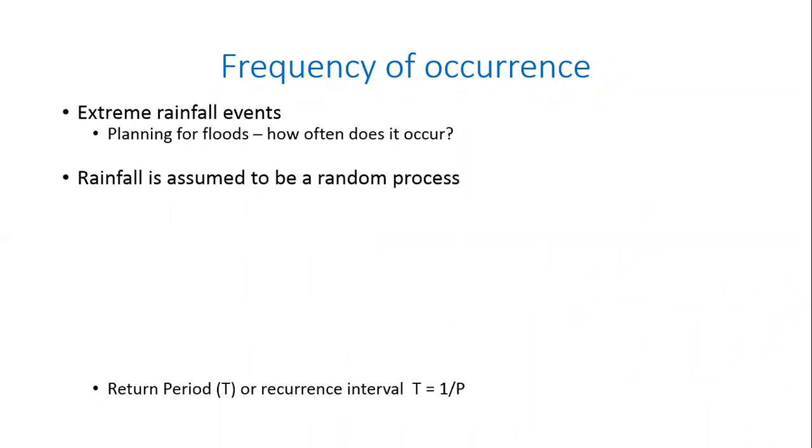So generally speaking, if I look at rainfall as a function of time, this year a given location may receive 1000 millimeters of rainfall. Next year, the same location may receive only 800 millimeters. The year after that, it may receive 1300 millimeters. Every year it varies back and forth. On average, you will receive, let us say, 1000 millimeters of rainfall, but in any given year, it may be plus or minus 10%, plus or minus 20%. And in a given year, you may even receive 500 millimeters of rainfall.